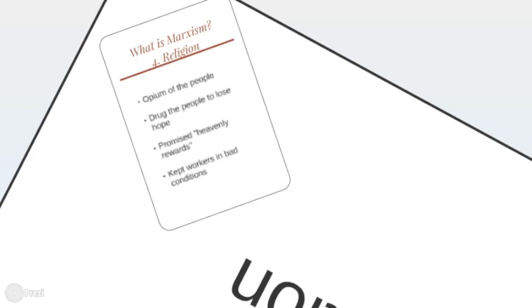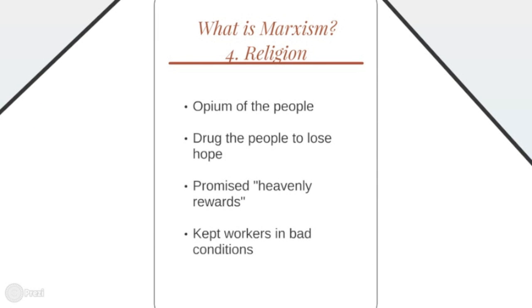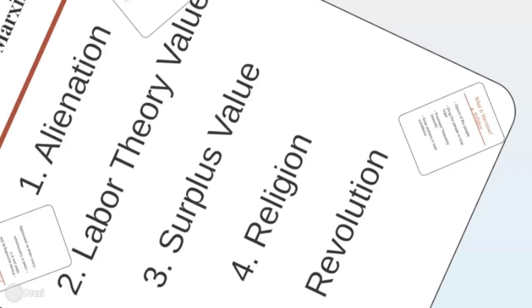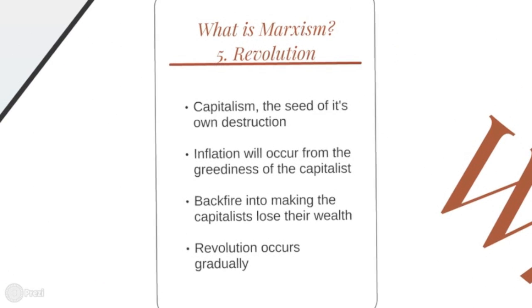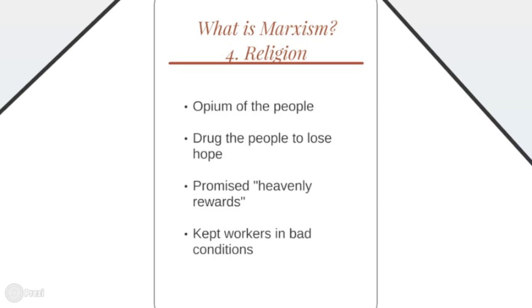According to Marx, religion is the opium of the people. The capitalists, through the religious men, used this drug to make the workers believe that their conditions are the will of God and the workers are promised heavenly rewards. This resulted in the capitalists' manipulation of the workers into long working hours and exploiting their stamina.